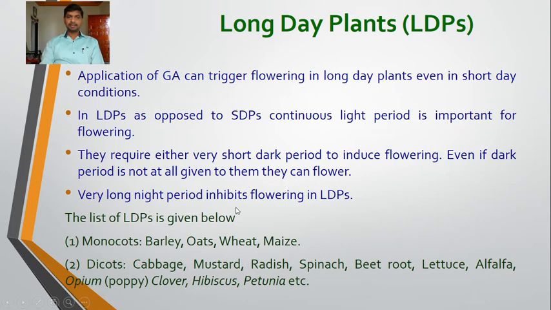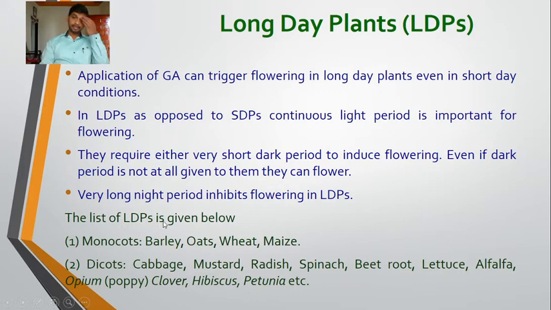Very long night period inhibits flowering in long day plants. Even if the dark period is not given to this plant, they can flower. So they require a long light period or a photo period for the induction of flowering.